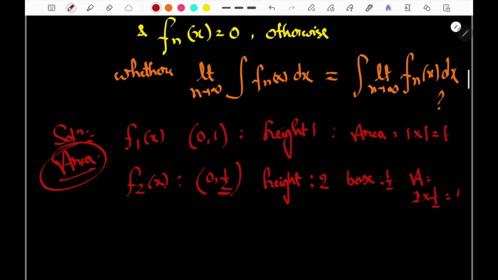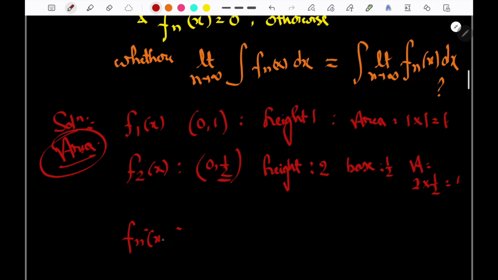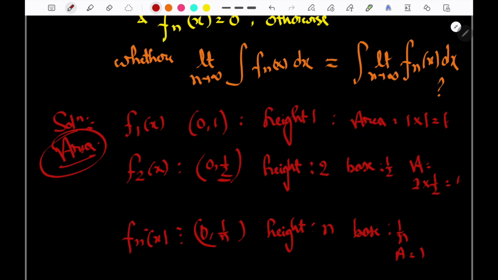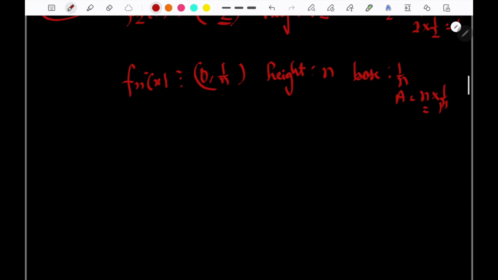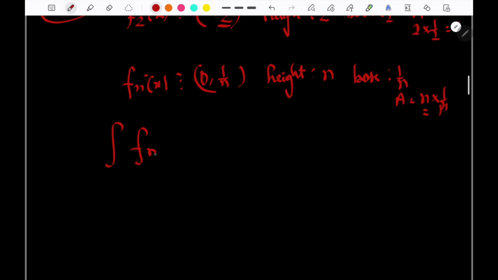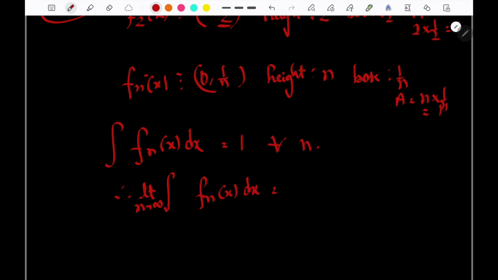Now if we want to check further, f_n of x belongs to 0 to 1 by n. So height will be n and base will be 1 by n. So area will be n into 1 by n, that is equal to 1. It means the integral of f_n of x dx will be 1 for all n. So therefore limit n tends to infinity of the integral of f_n of x dx is equal to 1.